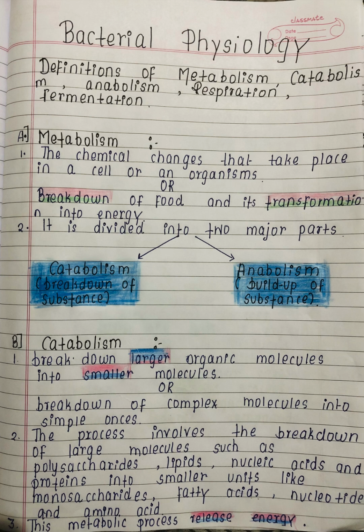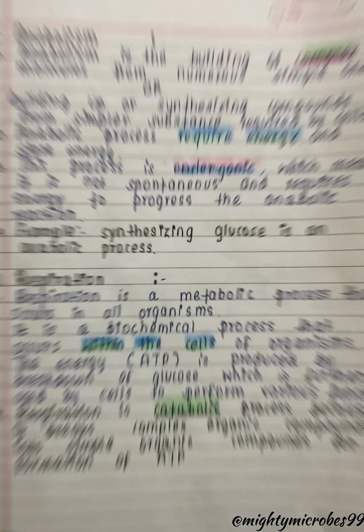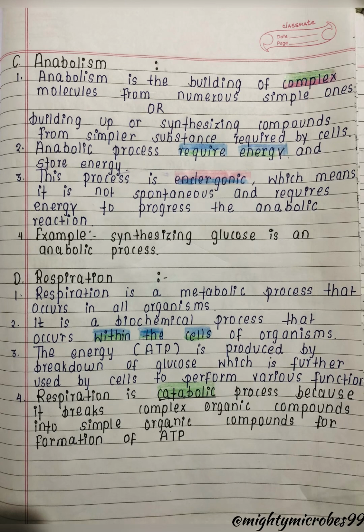The next point is anabolism. So what is anabolism? Anabolism is rebuilding substances in such a way that we find useful, or else we can say building of complex molecules from simple ones, or synthesizing compounds from simple substances which are required by the cell.